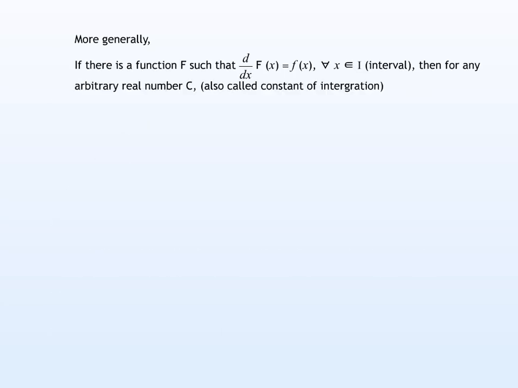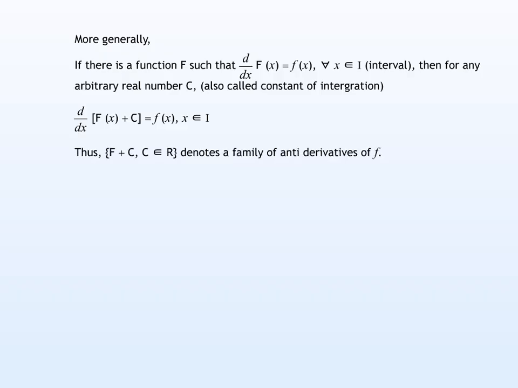More generally, if there is a function f such that d over dx of F of x is equal to f of x, where x belongs to I or an interval, then for any arbitrary real number c, also called the constant of integration, d over dx of F of x plus c will be equal to f of x, where x belongs to I. Thus, F plus c, where c belongs to R, denotes a family of antiderivatives of f.